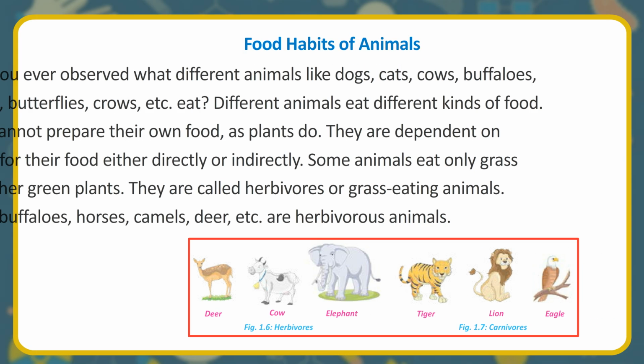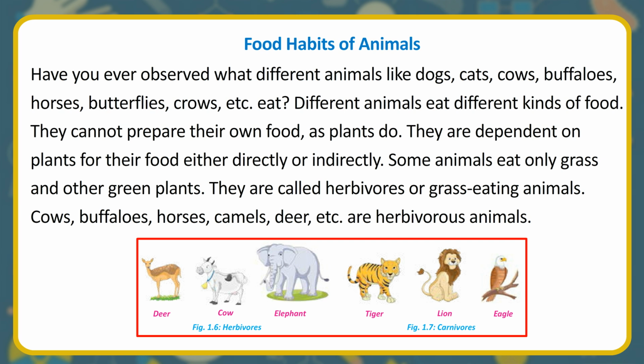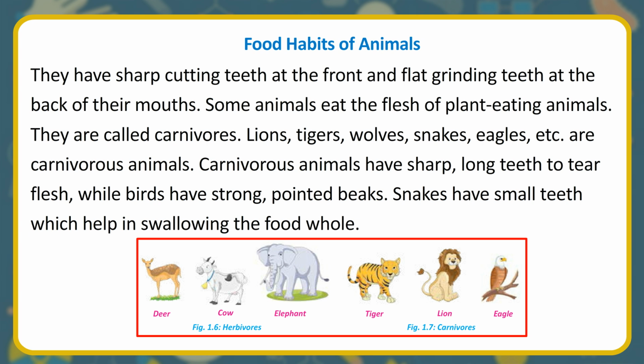Food habits of animals. Have you ever observed what different animals like dogs, cats, cows, buffaloes, horses, butterflies, crows, etc. eat? Different animals eat different kinds of food. They cannot prepare their own food, as plants do. They are dependent on plants for their food either directly or indirectly. Some animals eat only grass and other green plants. They are called herbivores or grass-eating animals. Cows, buffaloes, horses, camels, deer, etc. are herbivorous animals.